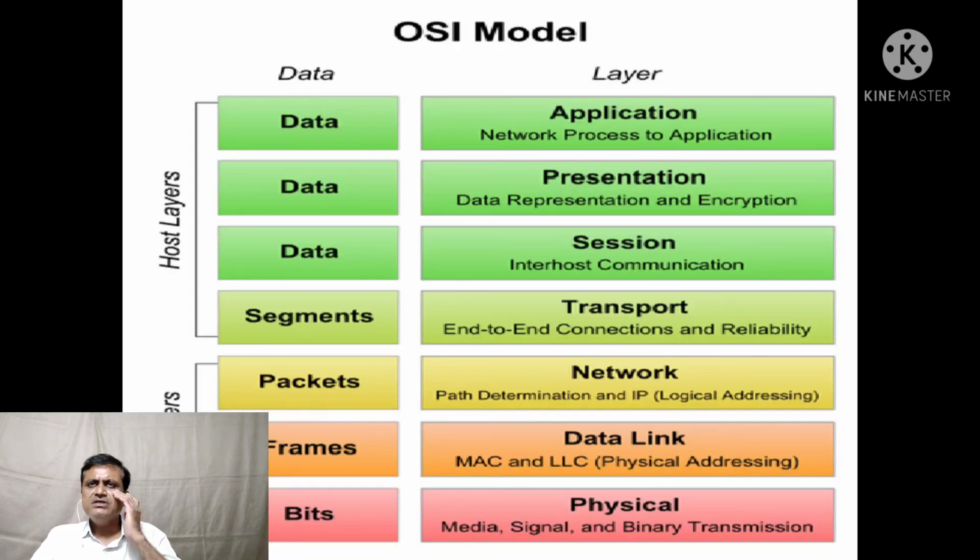You can see here, the last 3 layers are the media layers and the remaining layers are the host layers.